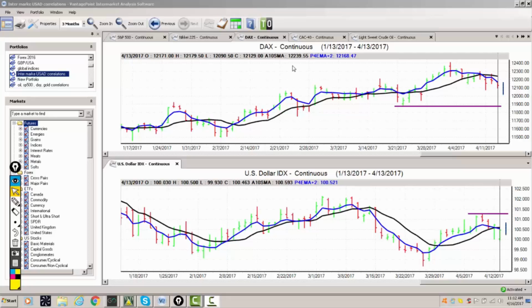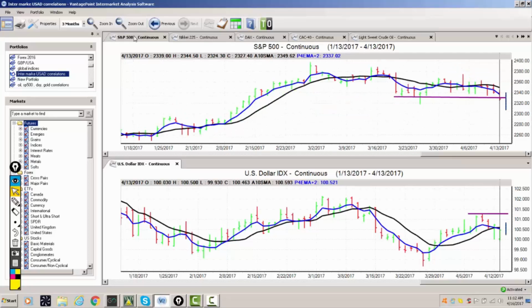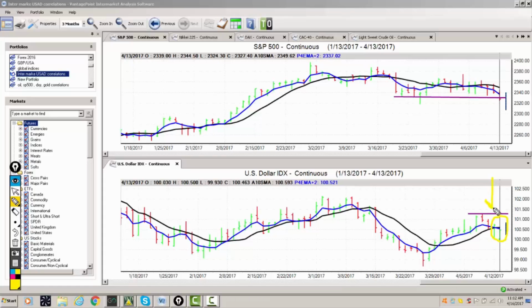Now to get started this week, we're going to do things a little bit differently here. We're going to be looking at our direct intermarket correlations with regards to the US dollar index. So when we look at our current market situation here, we can see that we have the blue line crossing over the black line to the downside, and we have resistance on the dollar index currently at 101.25.